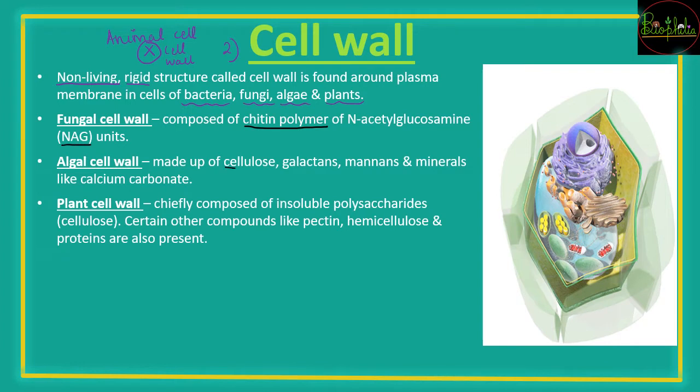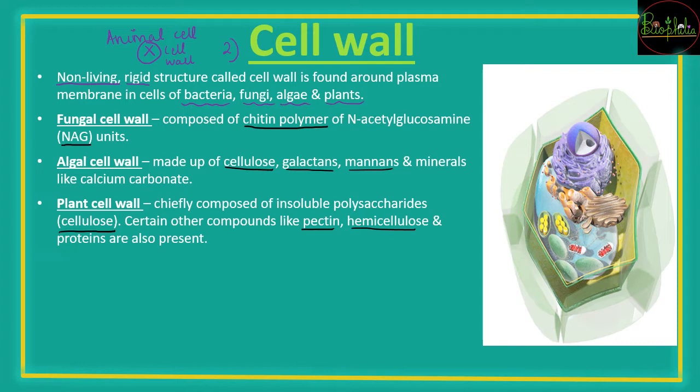It is made up of cellulose, galactans, mannans, and minerals like calcium carbonate, whereas plant cell wall is majorly composed of insoluble polysaccharides. Majorly it is cellulose, and along with cellulose, in some parts it can be pectin, it can be hemicellulose, and even some kind of proteins can be present.